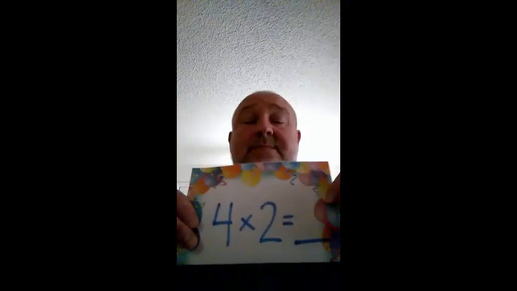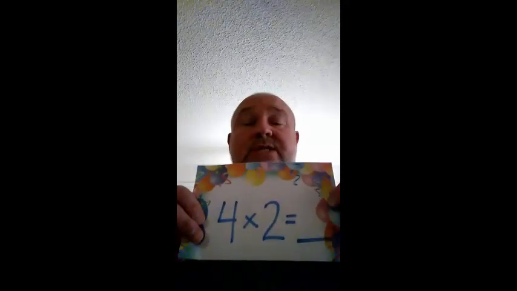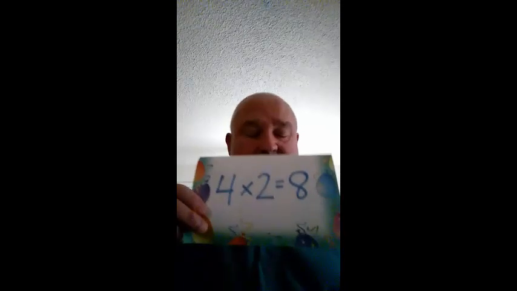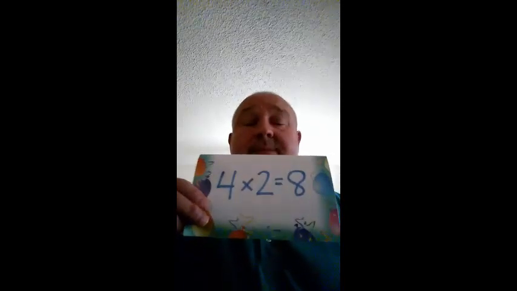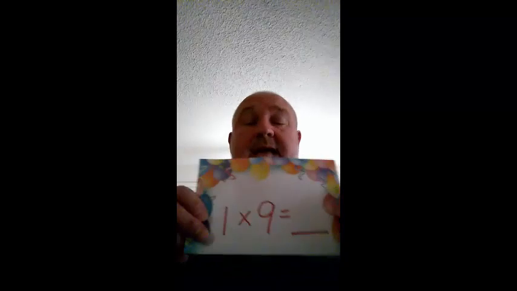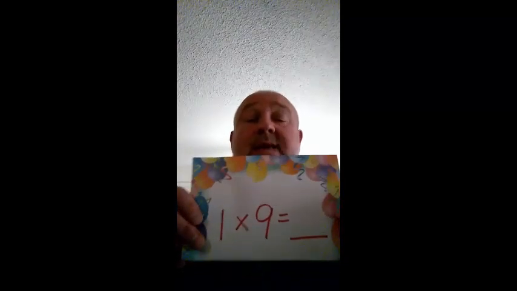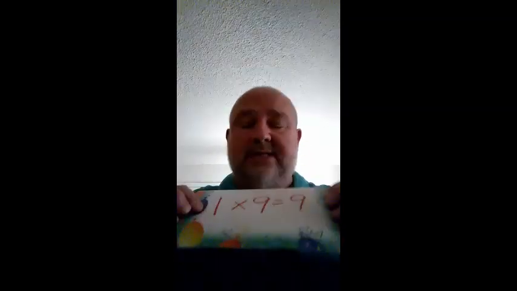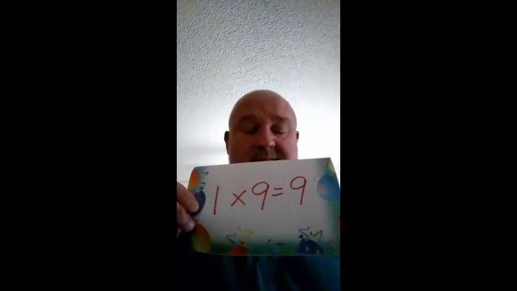Next, 4 times 2 is, 4 times 2 is, say the answer, 4 times 2 is 8. Next, 1 times 9 is, 1 times 9 is, and the answer, 1 times 9 is 9.